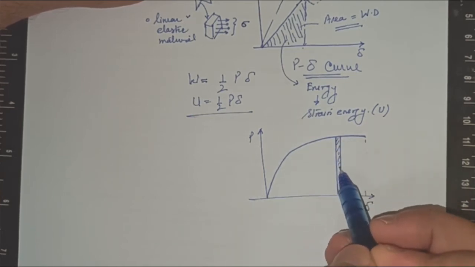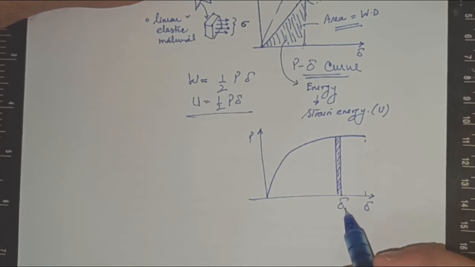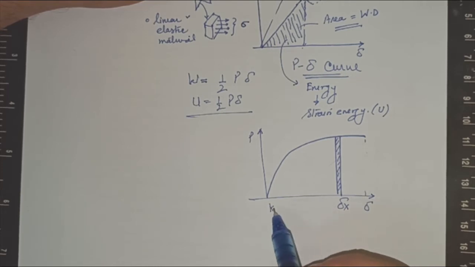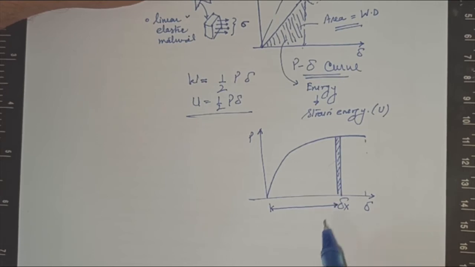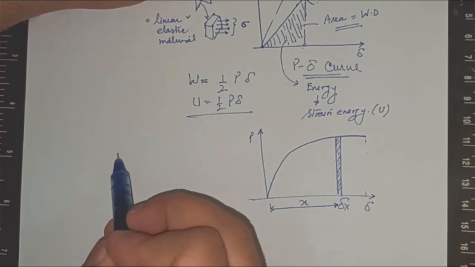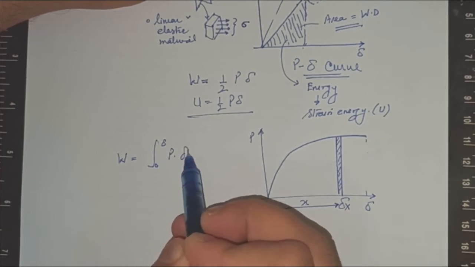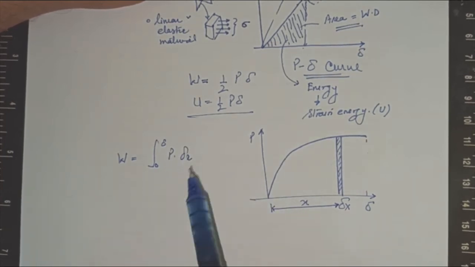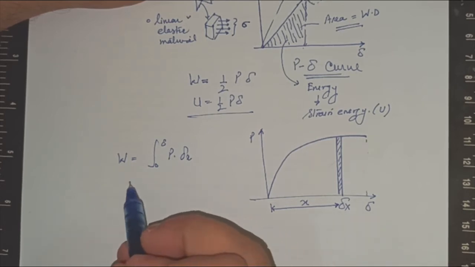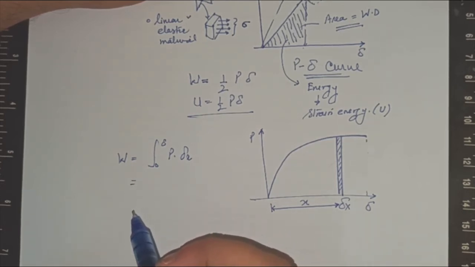Take a small strip of delta x at a distance x from this, and let's integrate it. So the work done, the area under the curve, will be the integral from 0 to delta of P dx. Now you can integrate it and obtain the work done by the external forces.